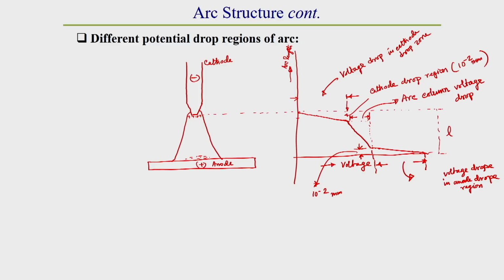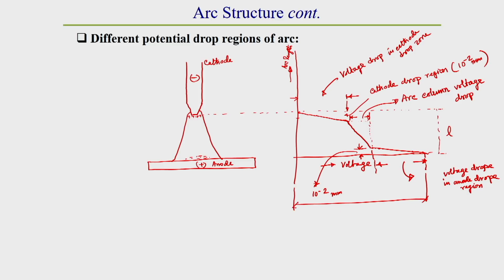So, generally the voltage drop here, if the cathode material and anode material are constant, will depend only on the arc length. Whatever the arc length, if it varies, then our voltage drop will change, but the cathode drop and anode drop voltage will remain constant if the material of cathode and anode is the same. So, what do we observe in case of a welding arc? How much is the welding voltage?